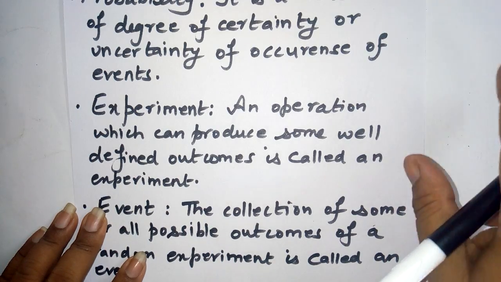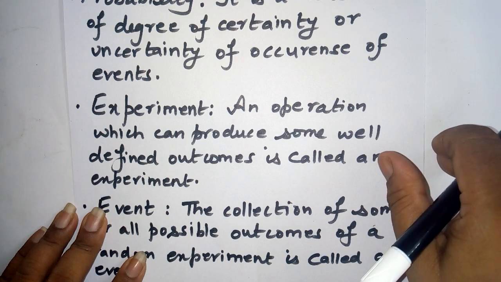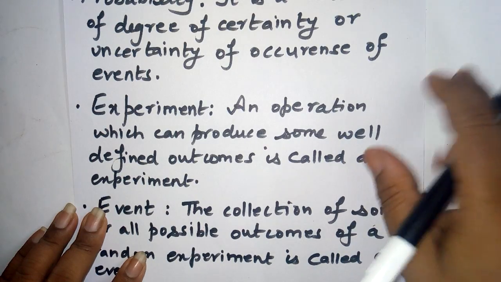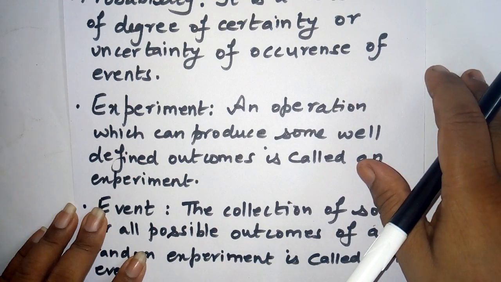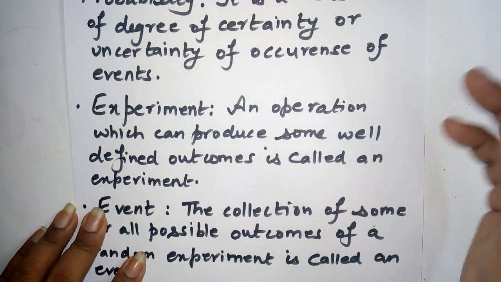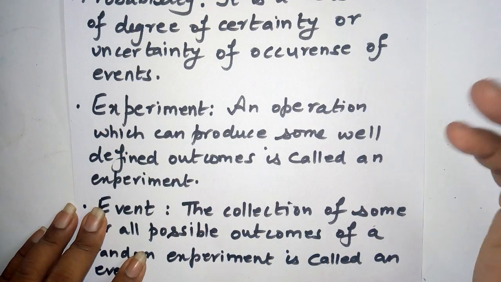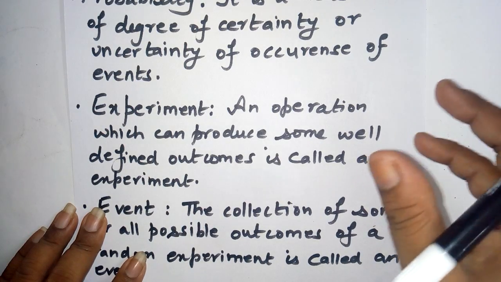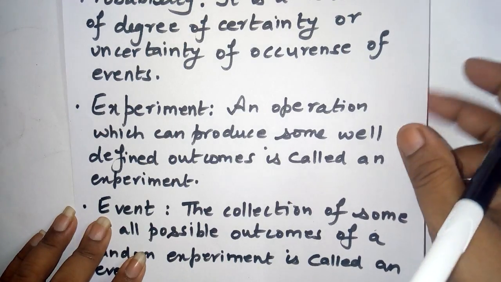So these are the two possible outcomes and they are defined. We will not assume that the coin will stand straight like this; we have to leave that. So the defined outcomes are either the head or the tail. This process of tossing a coin is an experiment.